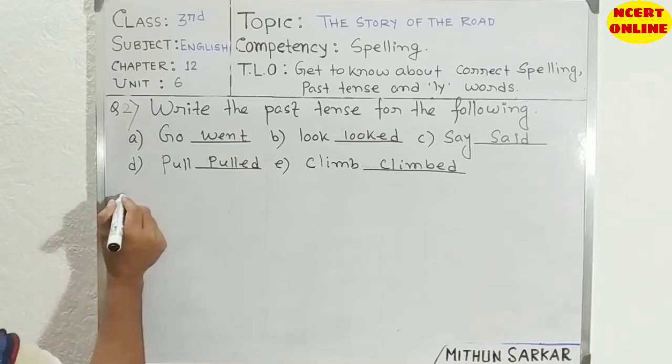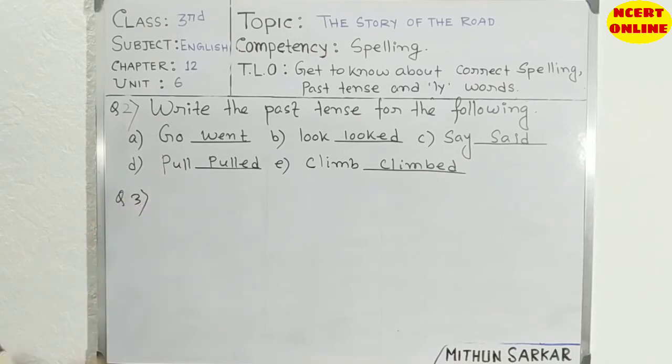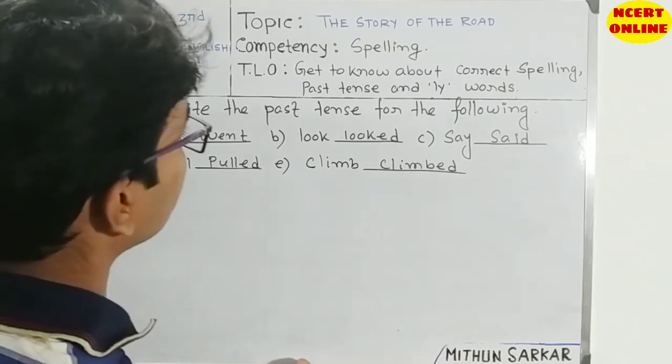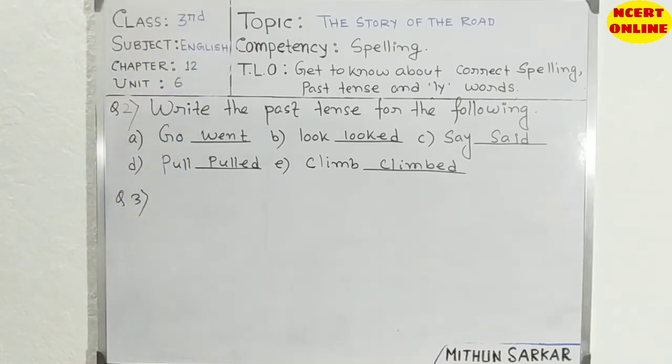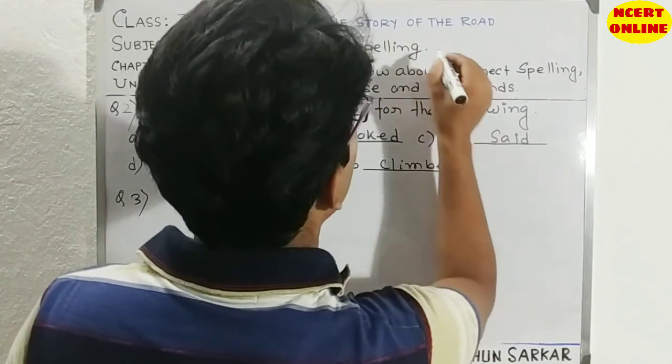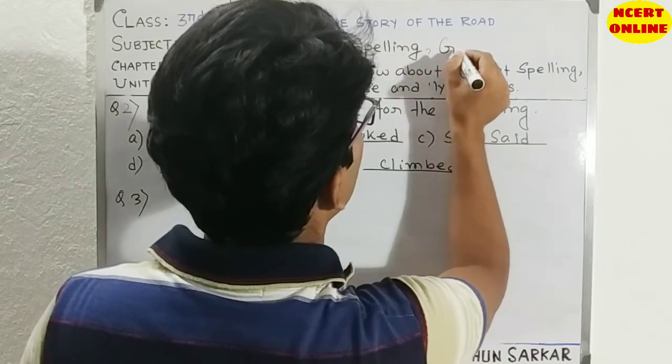Then question number 3. It is very important also. Sometimes the past tense will come in the grammar part, so we can write here competency grammar also.